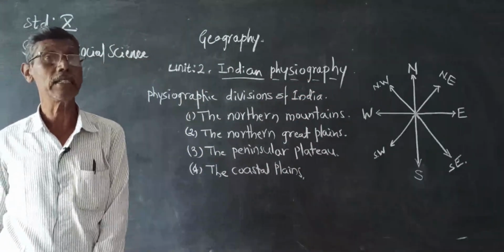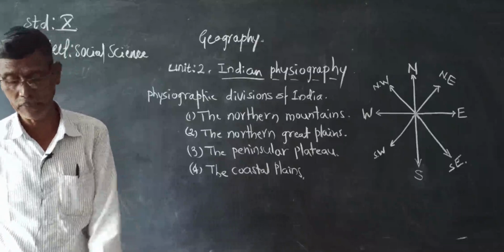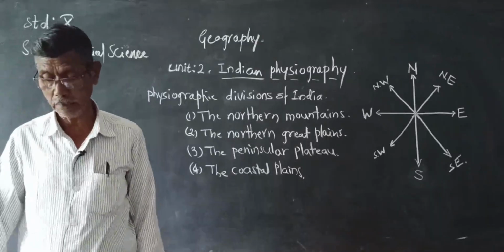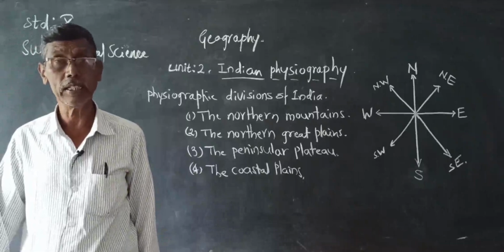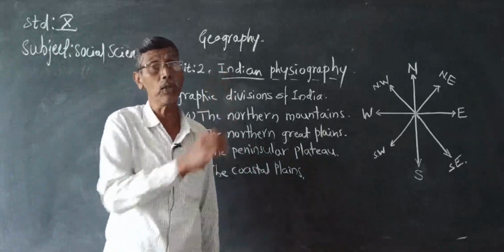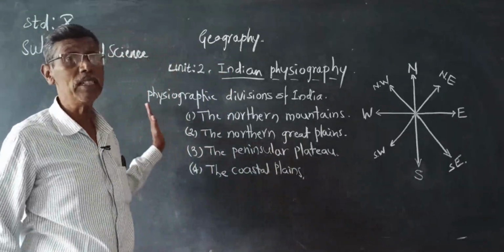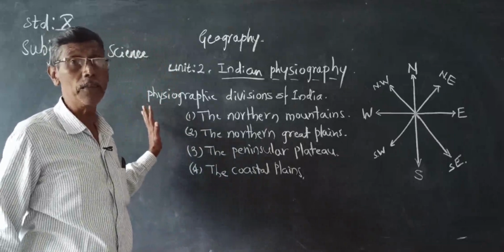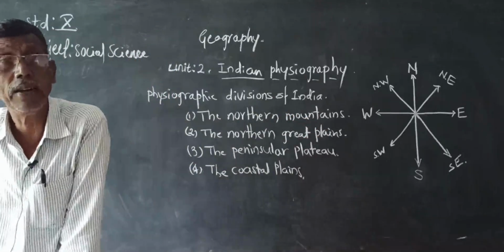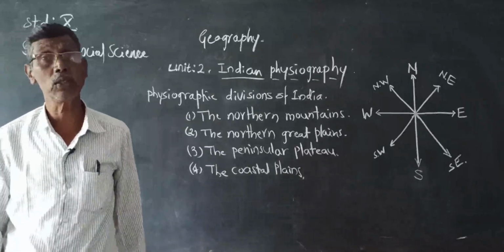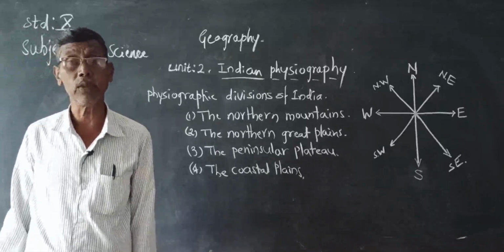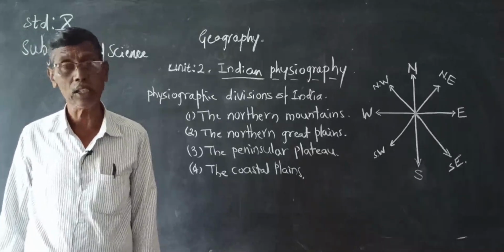That is the extent of the Himalayas in our country, a length of 2,400 kilometers, and the width varies from 240 to 320 kilometers.